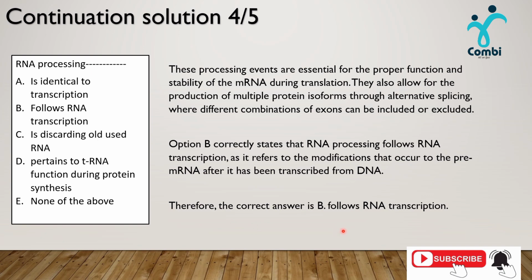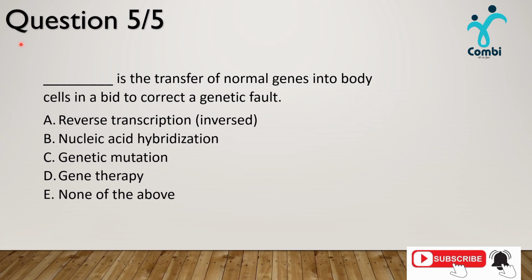I want us to move on to the next question. To further understand, it's preferable that we pause to really read and understand in detail what is happening here. Here comes our last question. It says, dash is the transfer of normal genes into body cells in a bid to correct a genetic fault.